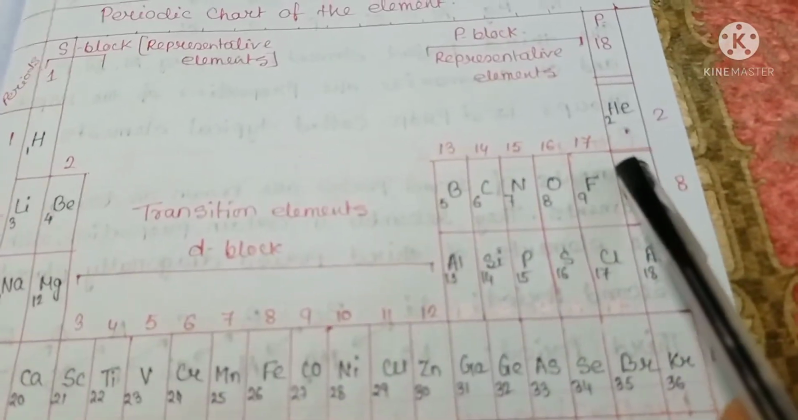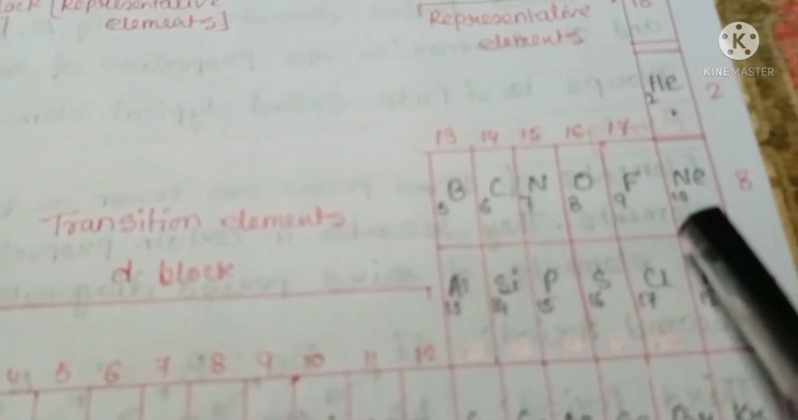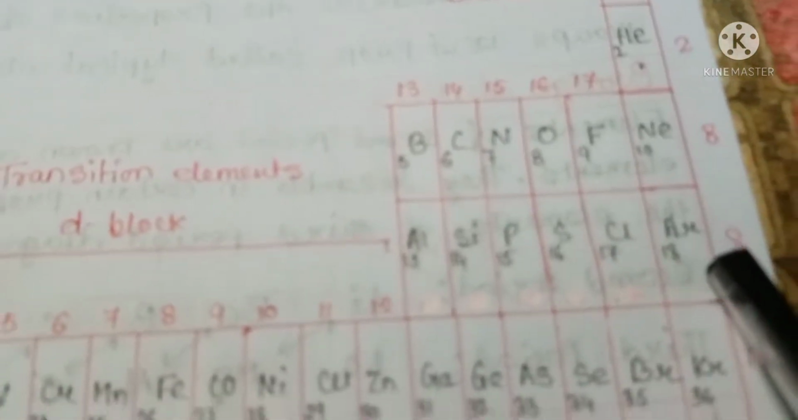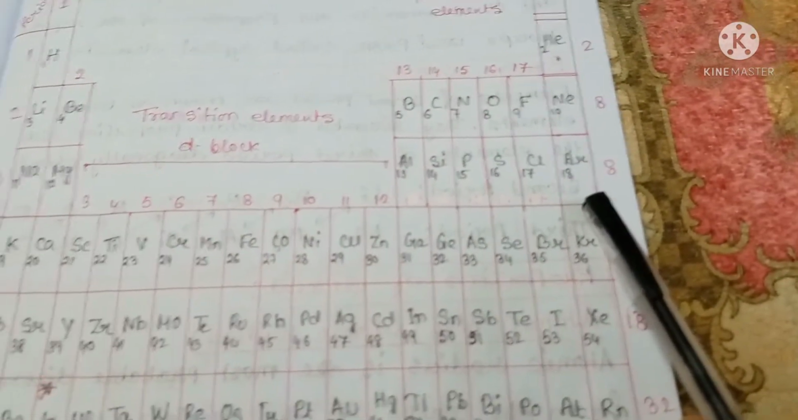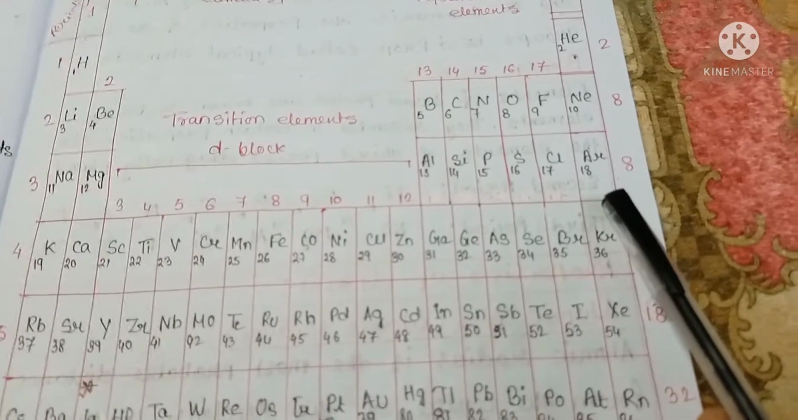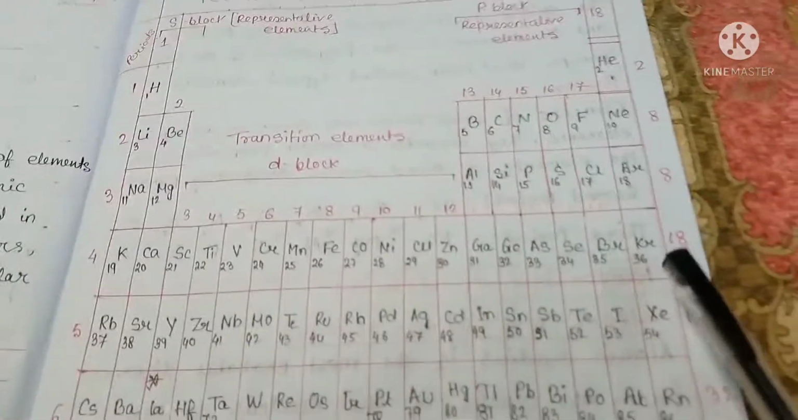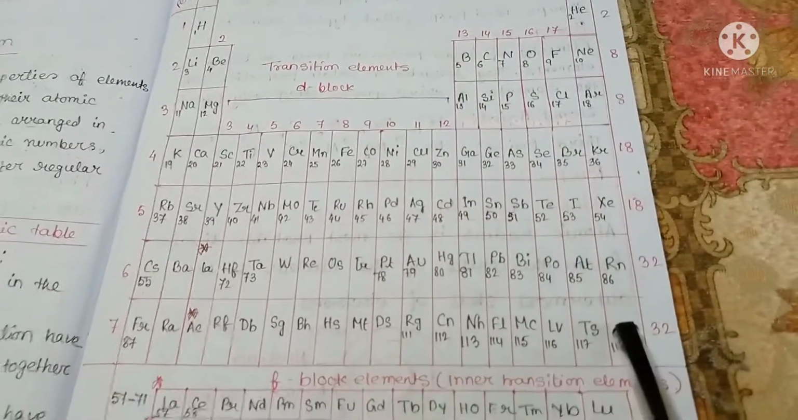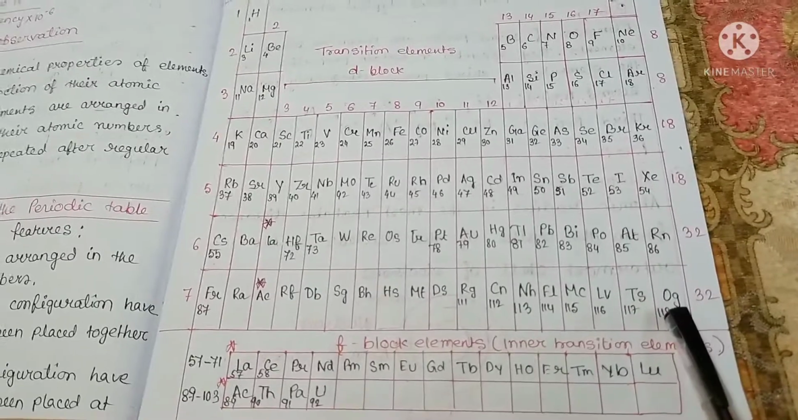Then group 18, the zero group, known as inert gases or noble gases. They have 8 electrons in their outermost shell, except helium, which has 2 electrons. They do not react with other elements. Helium, neon, argon, krypton, xenon, radon and oganesson belong to this group.